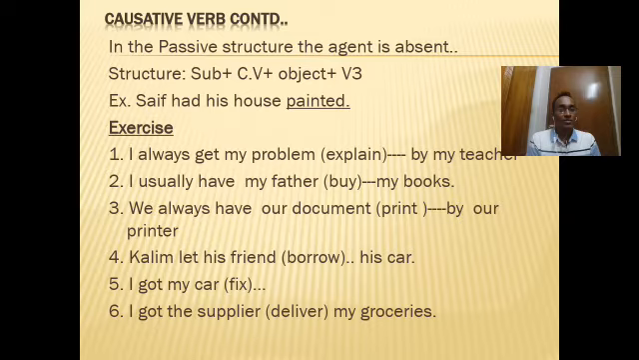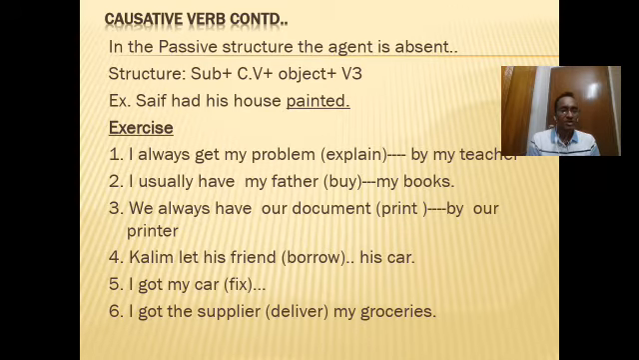See now the fourth example. Kolim let his friend borrow his car. So here you see agent is there immediately after the verb let. The let is the causative verb. So here I think you know the answer. The basic form of verb will be used. I got my car fixed. Who will fix? The mechanic will fix. Mechanic is not given. The doer is absent here. Agent is absent here. Therefore the verb will be in past participle form.